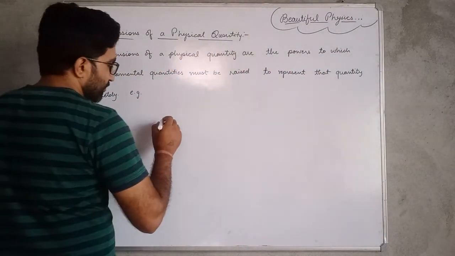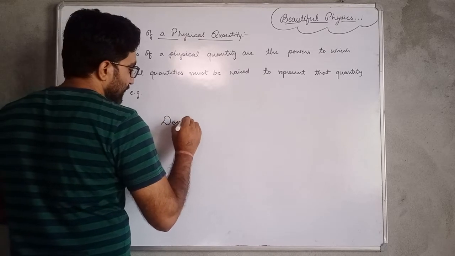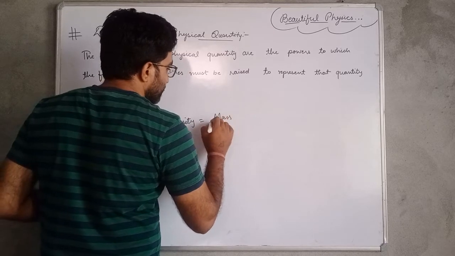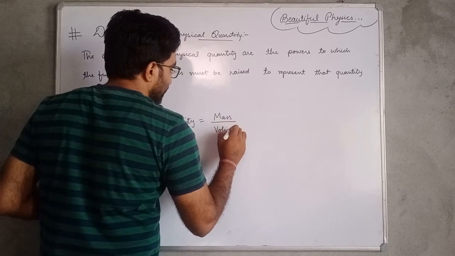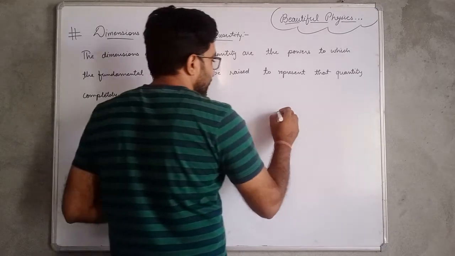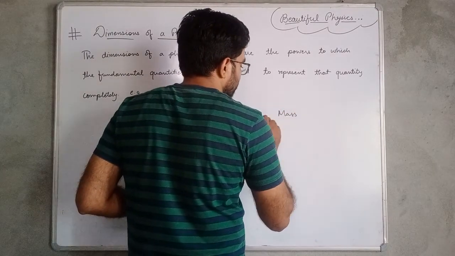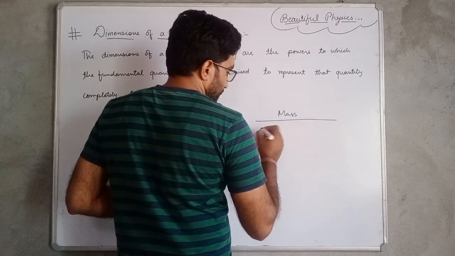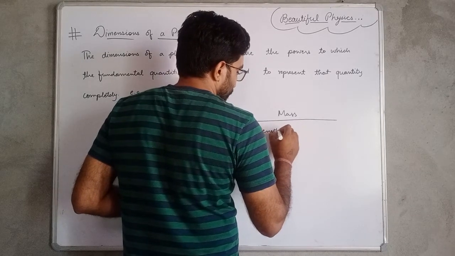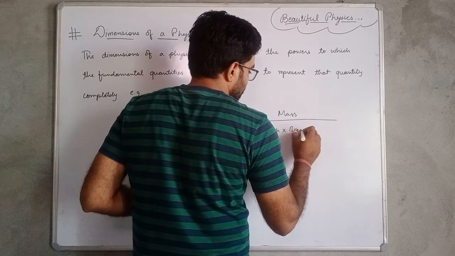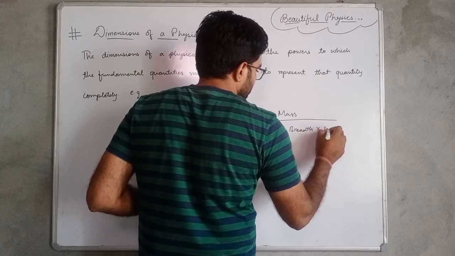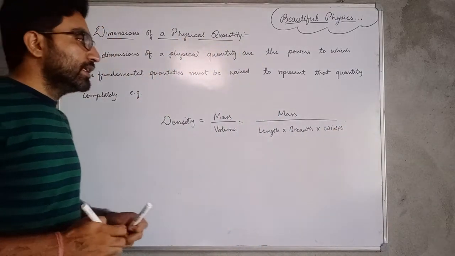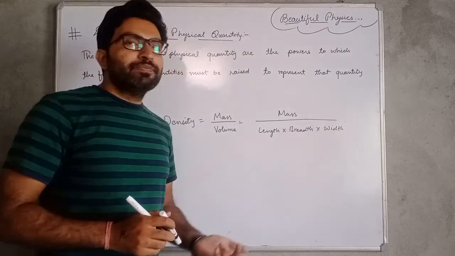I am taking the example of density, and we know that density is equal to mass upon volume, and the volume can be written as length into breadth into width. I am here taking the case of the volume of a cube.